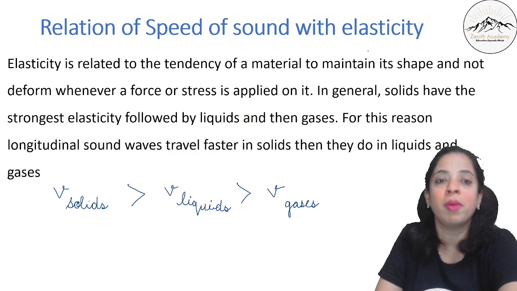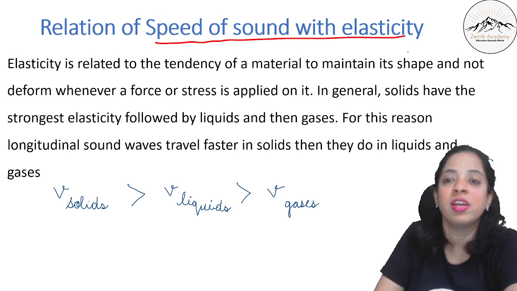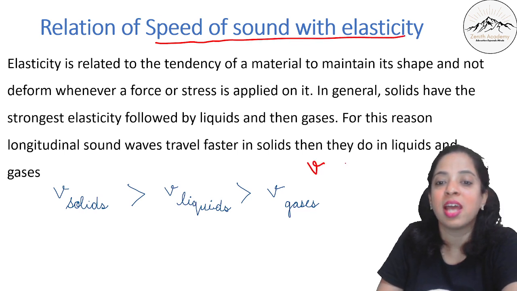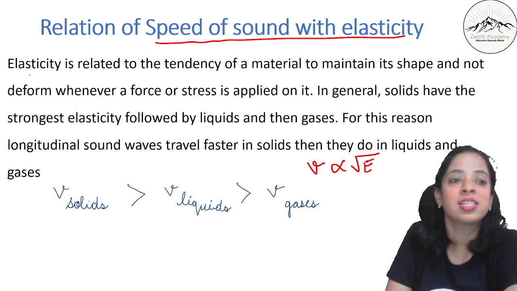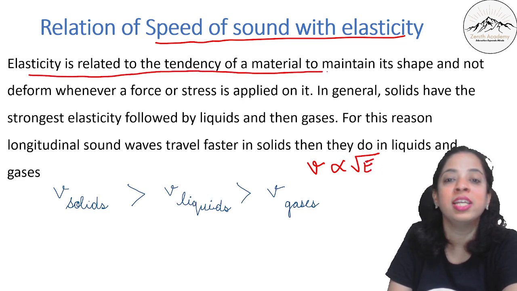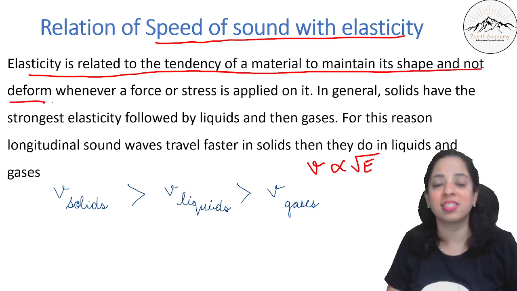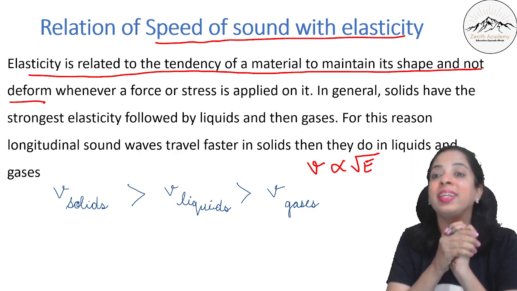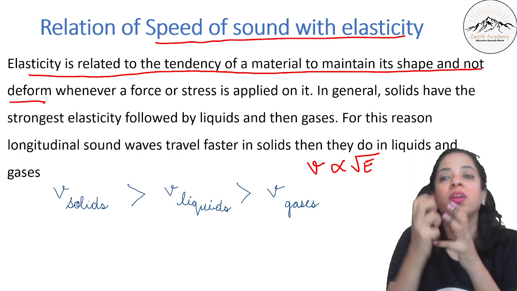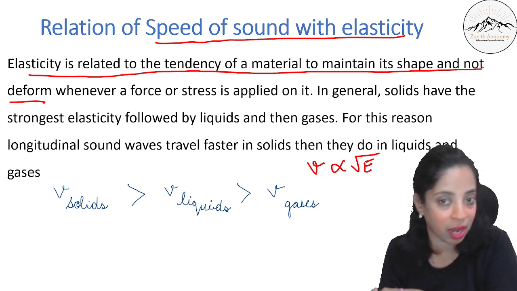Okay, so let's talk about the relation of speed with elasticity. Just now I said that speed is directly proportional to the square root of elasticity, right? Elasticity is related to the tendency of the material to maintain its shape and not deform. So what is elasticity? Elasticity is the tendency of the material to maintain its shape and not get deformed whenever a force or stress is applied on it.